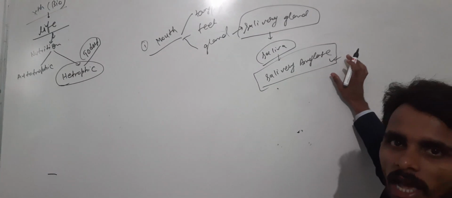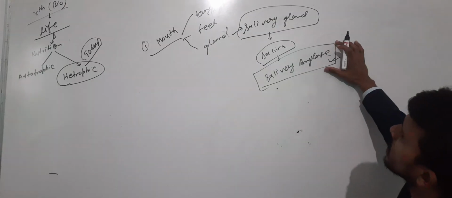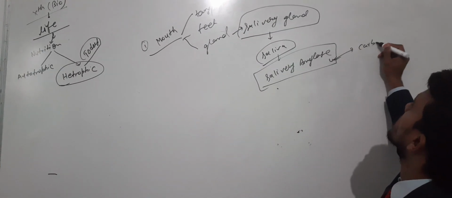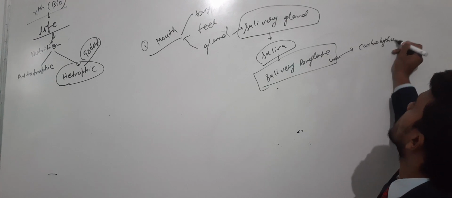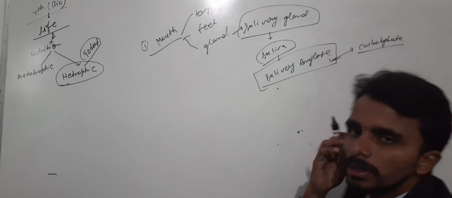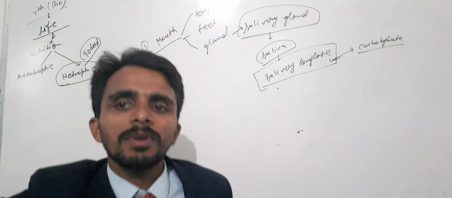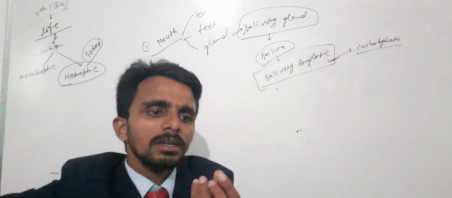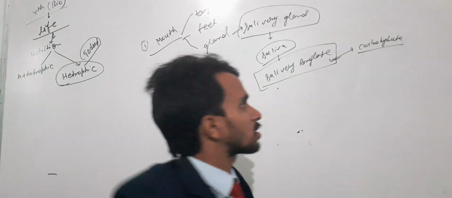Salivary amylase is actually the name of the enzyme. Is it clear? Very good. Salivary amylase is the enzyme which breaks down carbohydrate. So basically in our mouth food mixes with saliva and converts into food bolus.